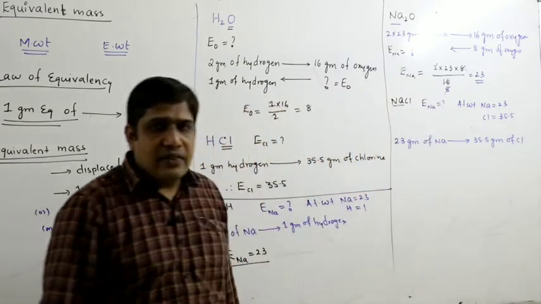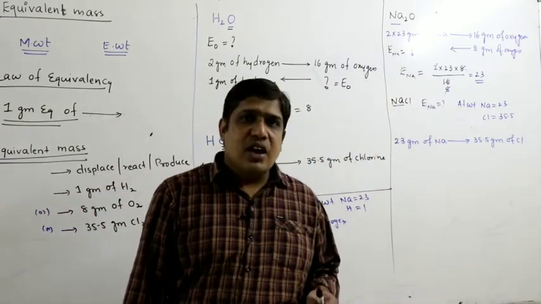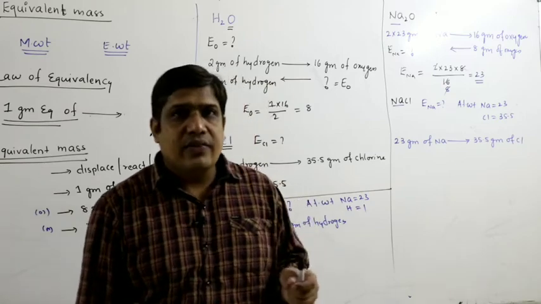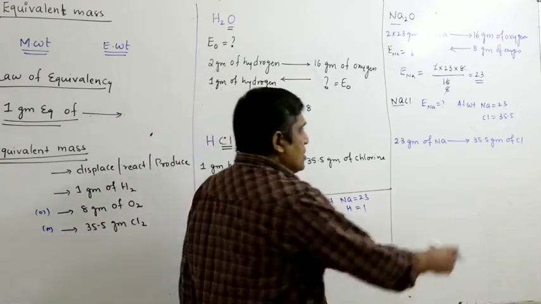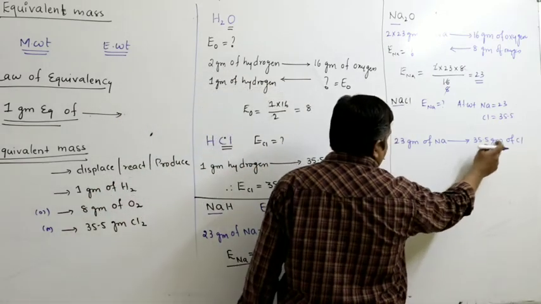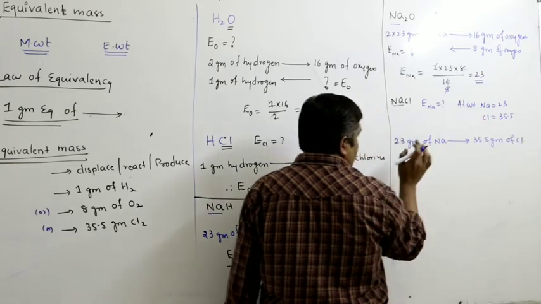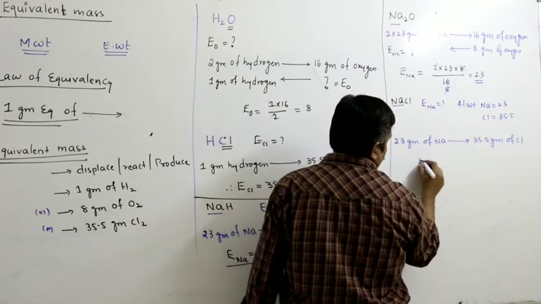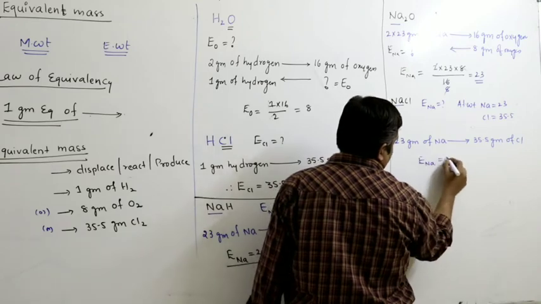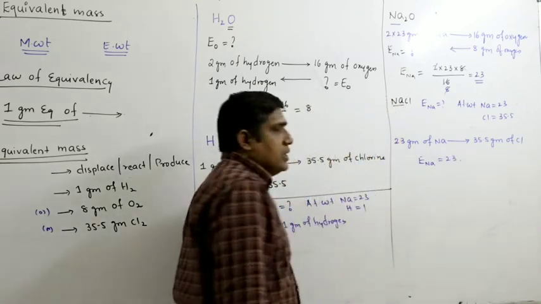What is the equivalent weight of sodium? The mass of sodium that combines with 35.5 grams of chlorine. So with 35.5 grams of chlorine, 23 grams of sodium will combine. Therefore, the equivalent weight of sodium is 23.